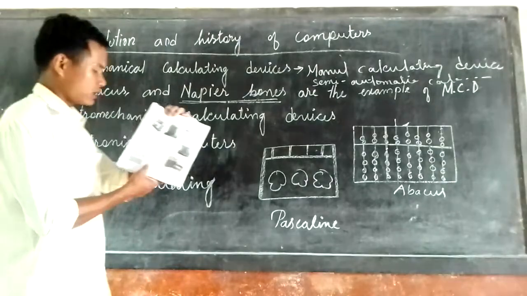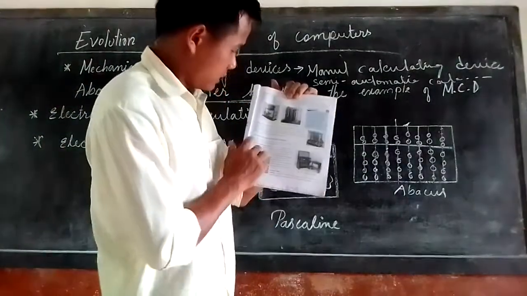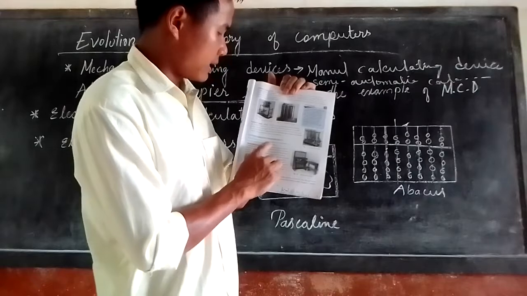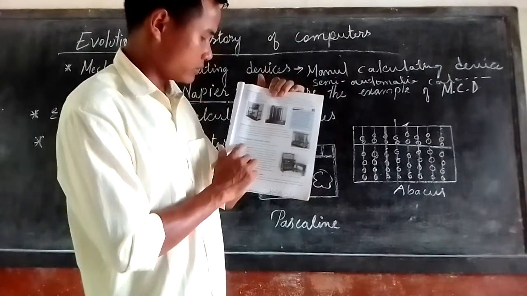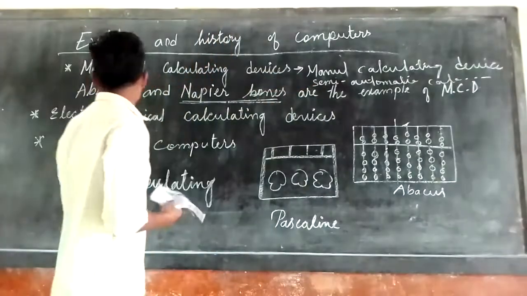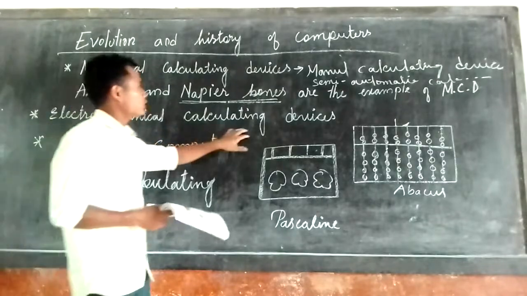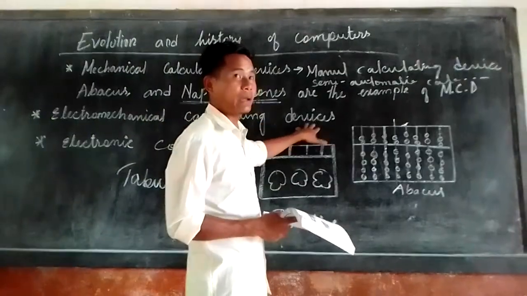Now, what is the Harvard Mark I? Here it is mentioned that the tabulating machine and Harvard Mark I are examples of electromechanical calculating devices. This is just the name of the device.